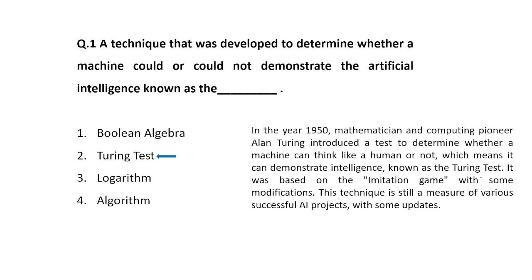All right, this test is very important. It was based on the imitation game. This term is also very important, so they can ask this question in your examination. Turing test is based on what type of game and modifications? Your answer can be, it was based on imitation game with some modifications. Also, this technique is still a measure of various successful AI projects with some updations. This is a very important statement.